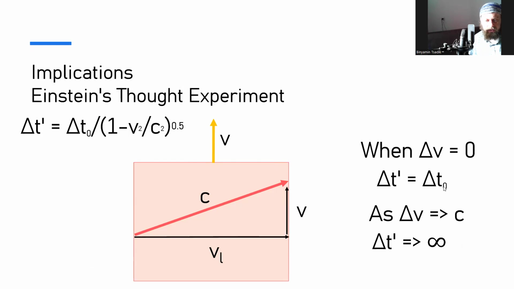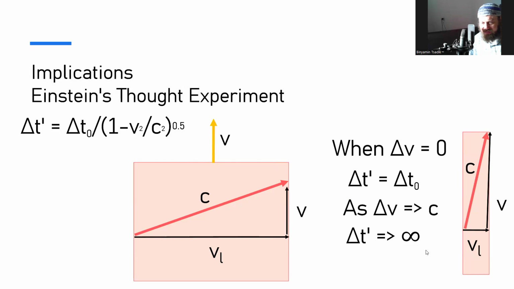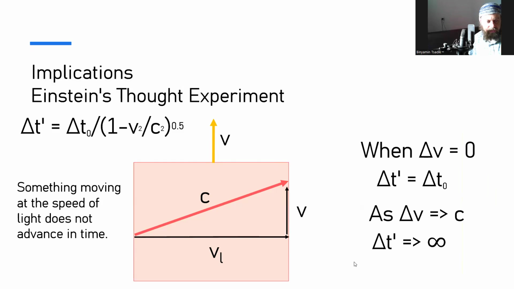When v is zero, when it's not moving, when it's staying static, the time advances as normal, obviously. But when the speed gets really, really fast, the time takes longer. The clock takes longer to tick. And so we're saying time is slowing down. It takes an infinite amount of time for the clock to tick all the way. So something moving at the speed of light does not advance in time. Only something that is localized will have time. Anything that is non-local, that is completely all in space, will not advance in time.